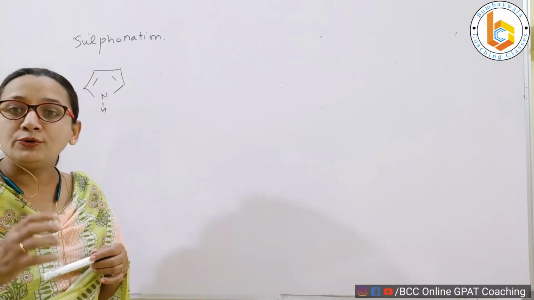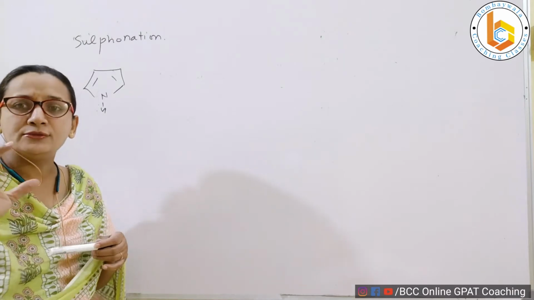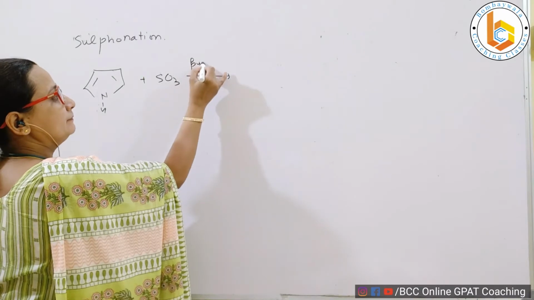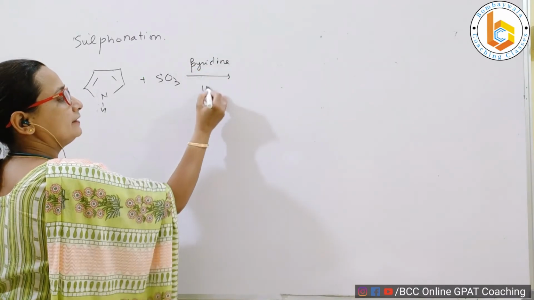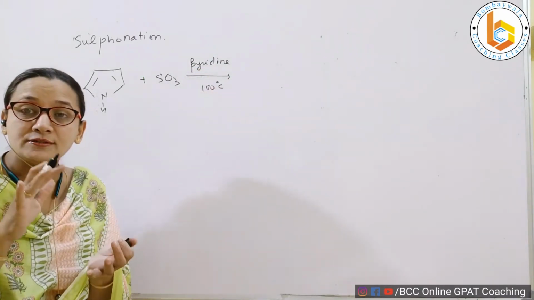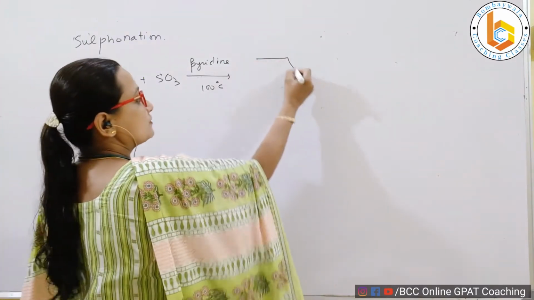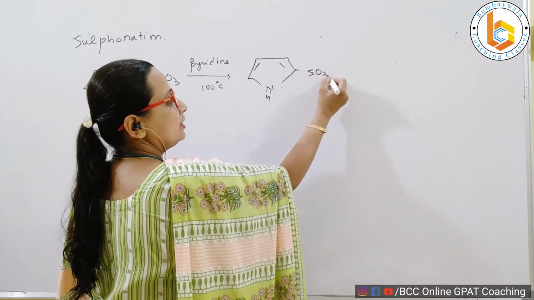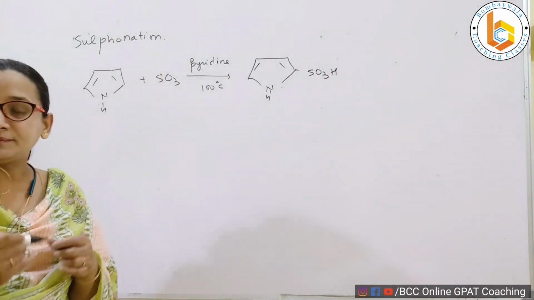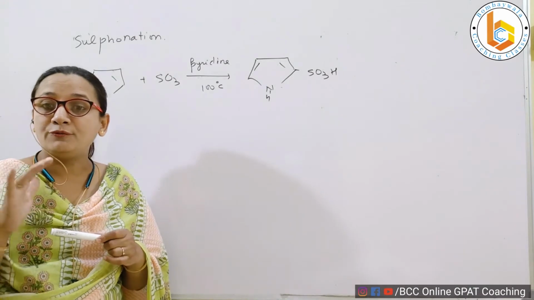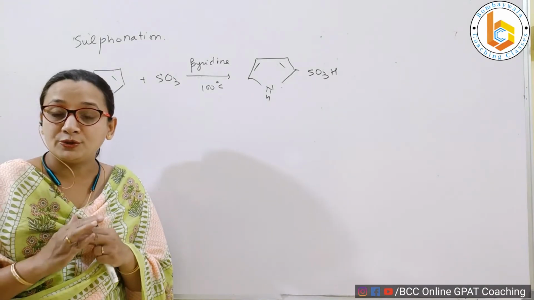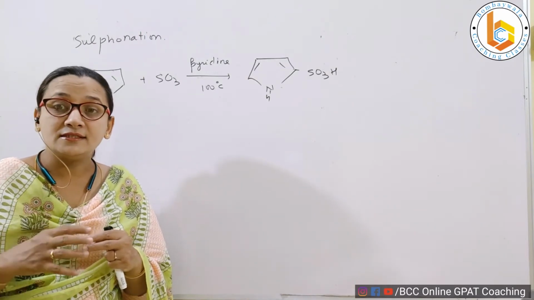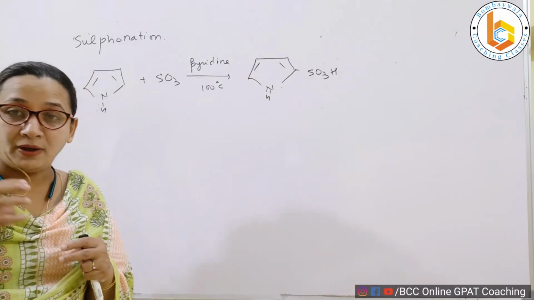Whereas when you want to do the same reaction for pyrrole, you simply use SO3 in the presence of pyridine at 100 degrees centigrade. So comparatively the conditions are milder and you get substitution at position number 2, because that we have already finalized. SO3H. That's it. This is the second reaction of pyrrole.